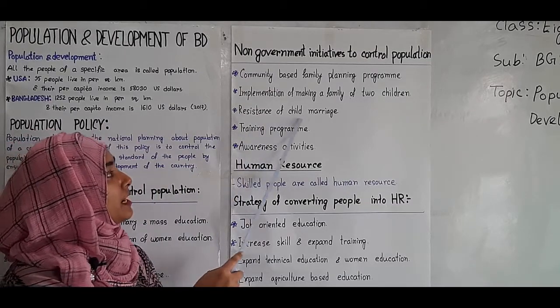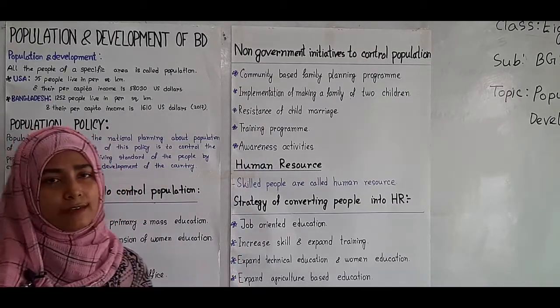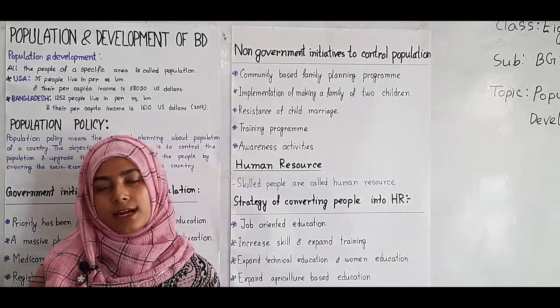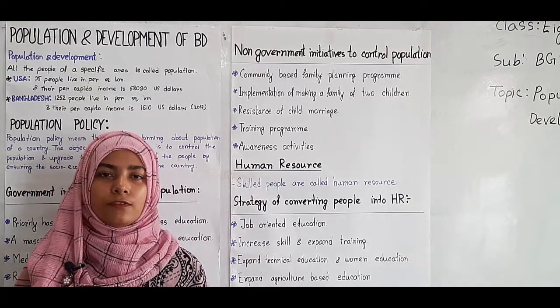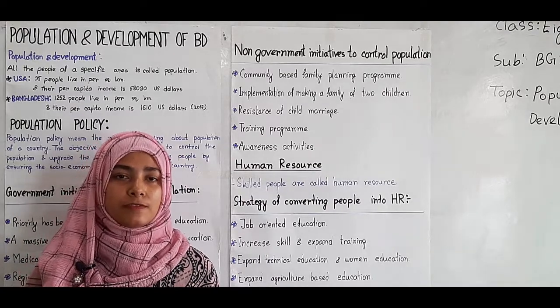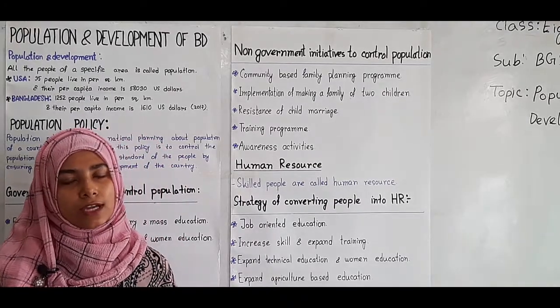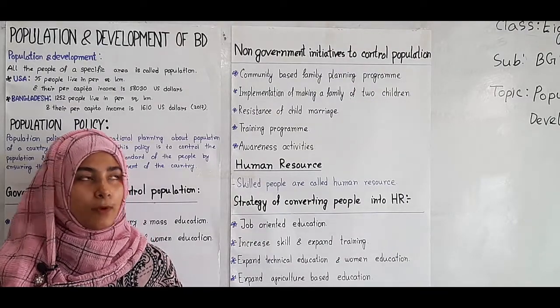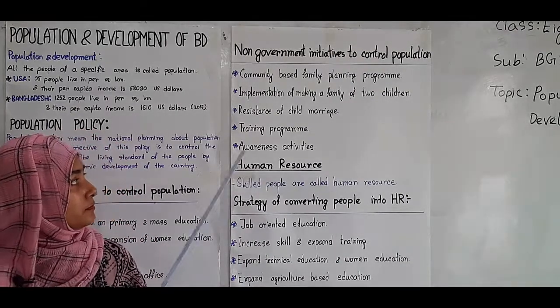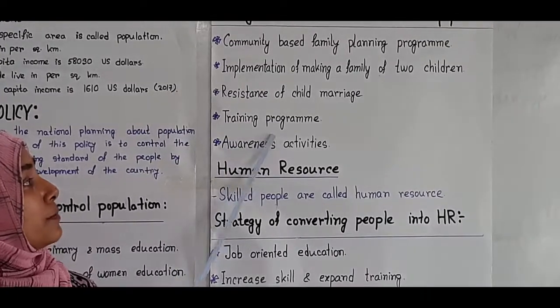And resistance of child marriage. As I know, in our country, girls give birth in the early days of their life because of child marriage. So if we can control child marriage, then it will be possible to control overpopulation in our country. And the fourth one is the training program.